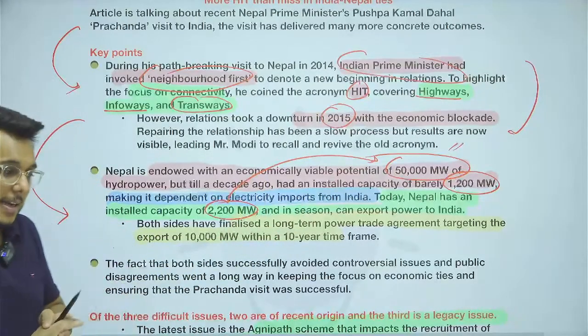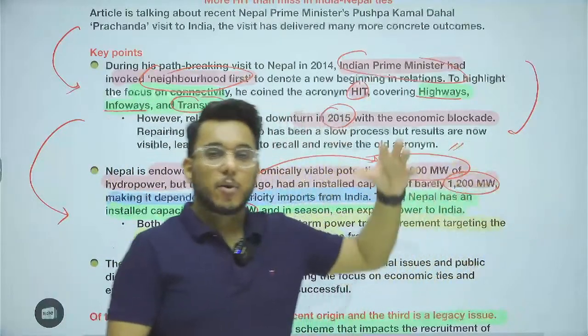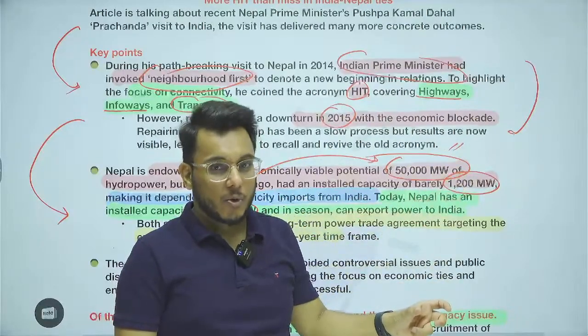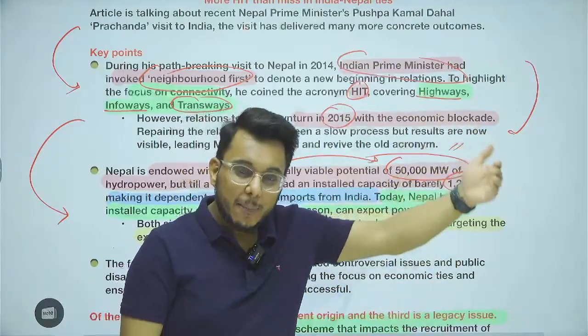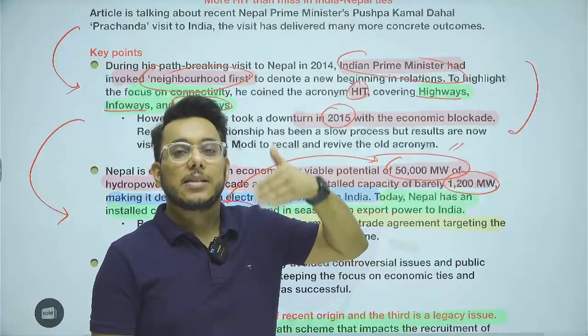Now, how can India help? India can provide technical assistance and finances to Nepal, so that Nepal can construct hydropower projects in their country. Then Nepal can supply electricity to India, because India also needs electricity.